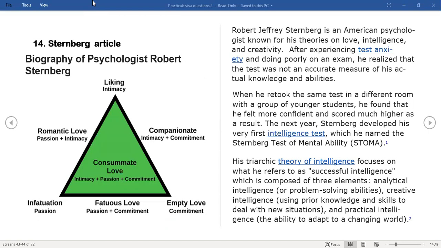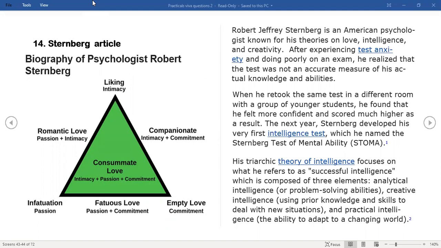Okay, let's go back to the original question. Who asked it and what was the question again? I probably derailed a little bit. You're talking about an example of which one? Example of fatuous love, passion plus commitment. But they don't like each other. In a marriage, there's commitment. There can be passion, but they don't like each other. Is it possible?